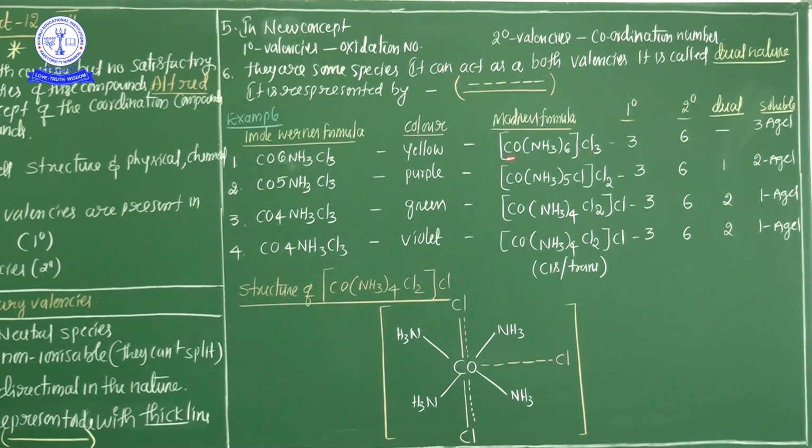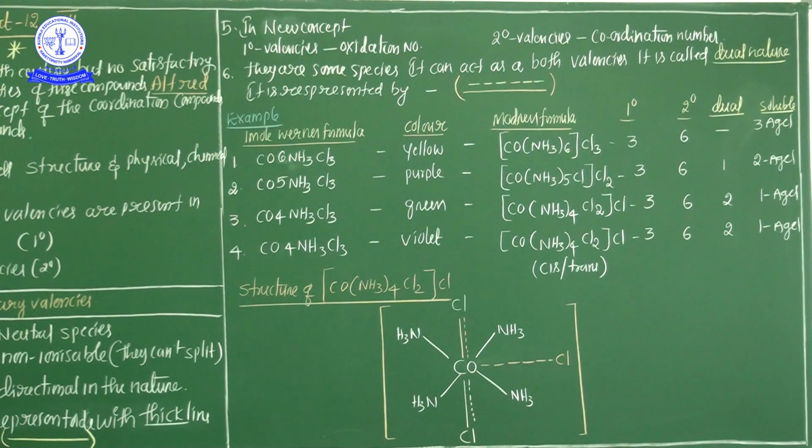Then, from this compound, which is the secondary valency? The ligands, the coordination number. How many ligands are there? 6 ligands are there. These 6 ligands represent the secondary valency because they are non-ionizable species. In this example, the primary valencies are 3 because they are outside the square bracket, and the secondary valencies are 6 inside the square bracket, such as ligands.